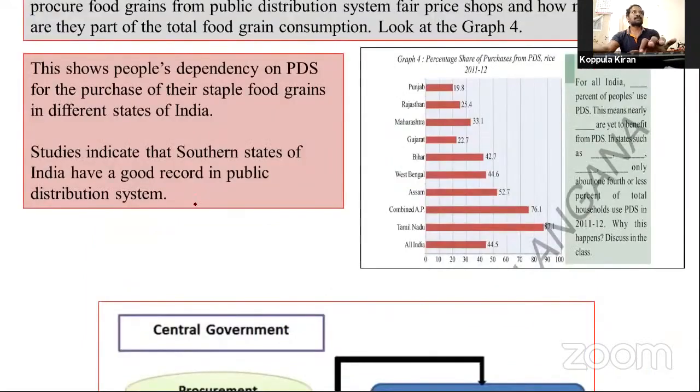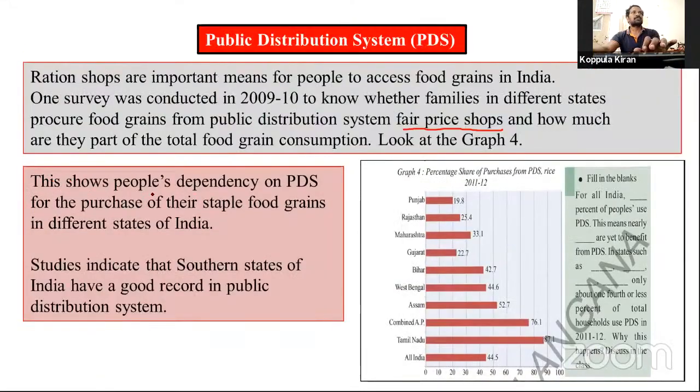Okay, coming to the series. This shows people's dependency on PDS for the purchase of their staple food grains in different states of India. Studies indicate that southern states of India have a good record in the public distribution system. You can understand the food public distribution system in this picture. Percentage share of purchases from PDS. We are the people buying food grains from PDS, from ration shops. See this, every state is providing this facility.